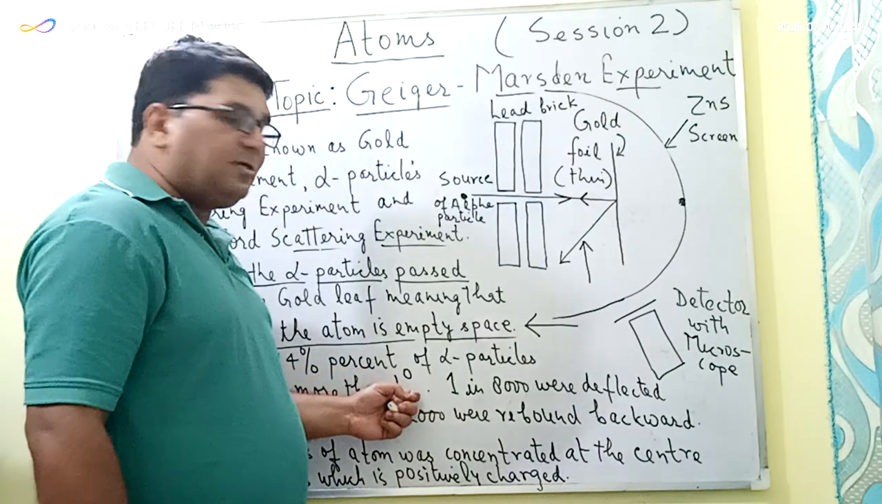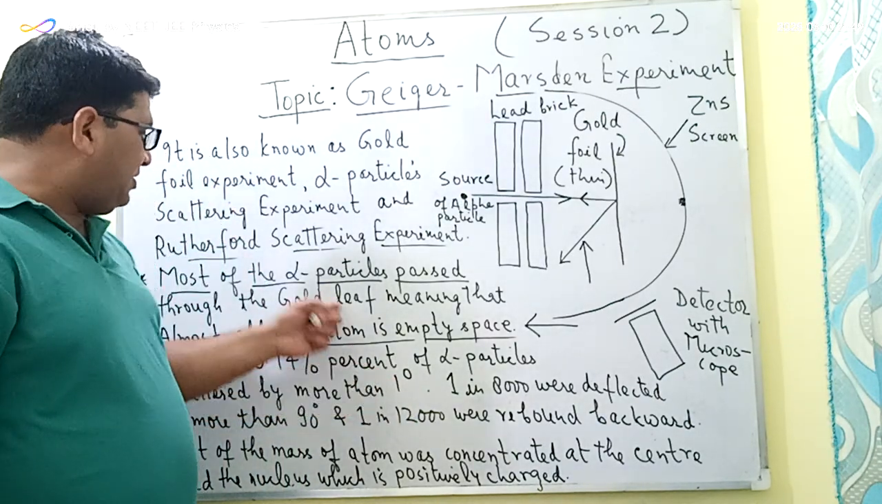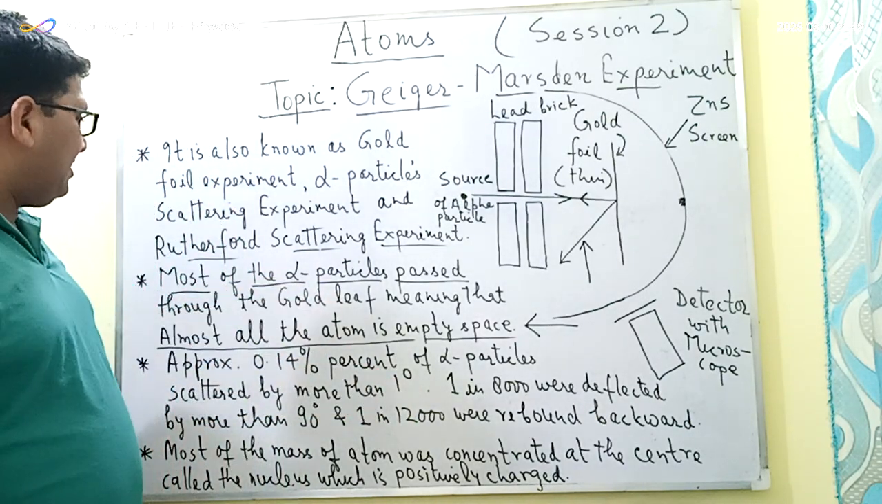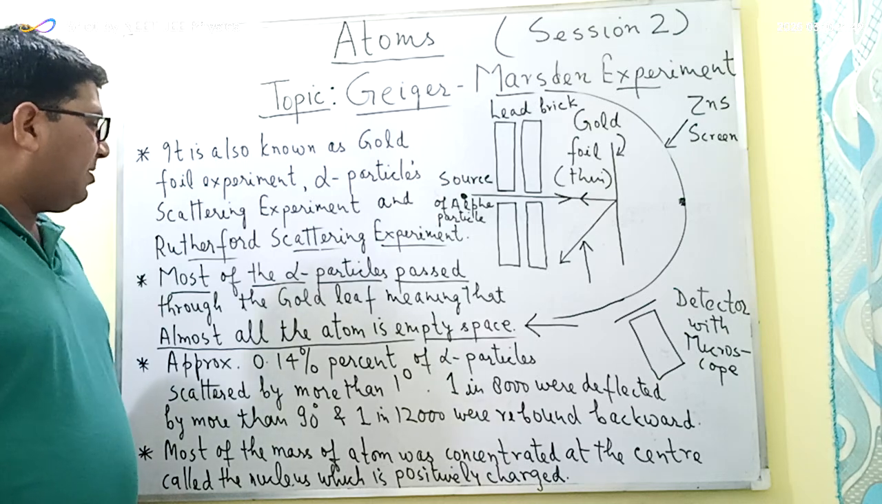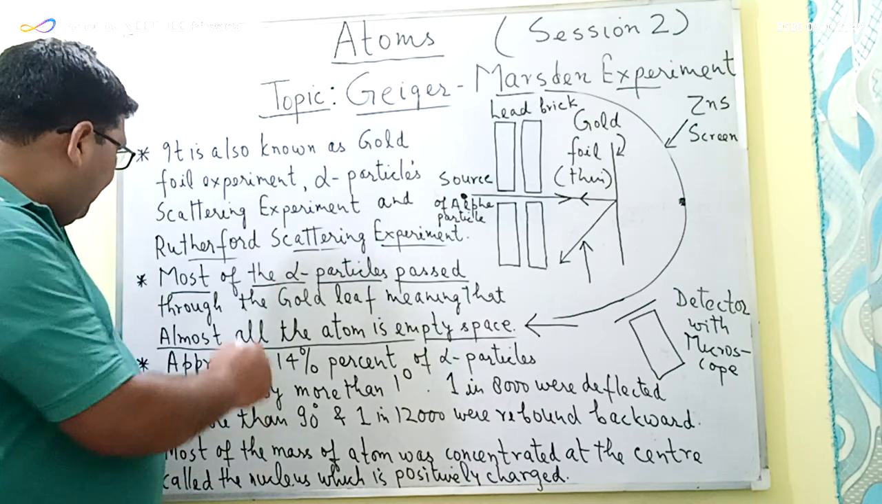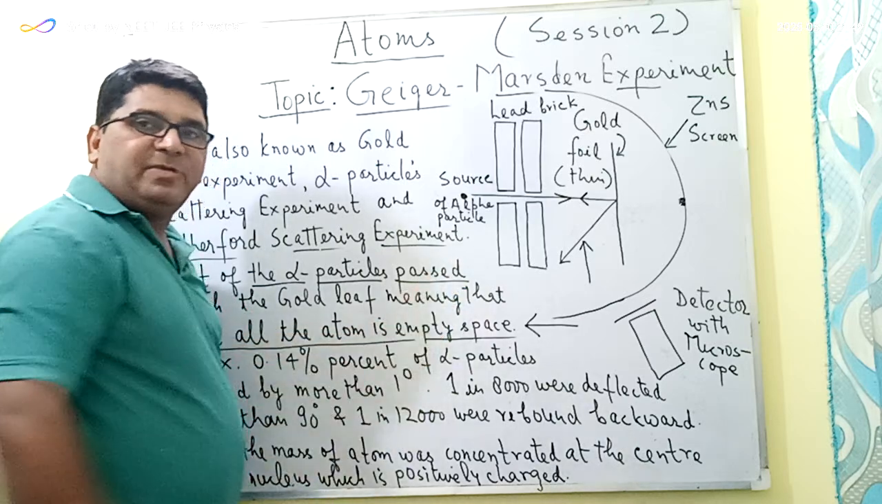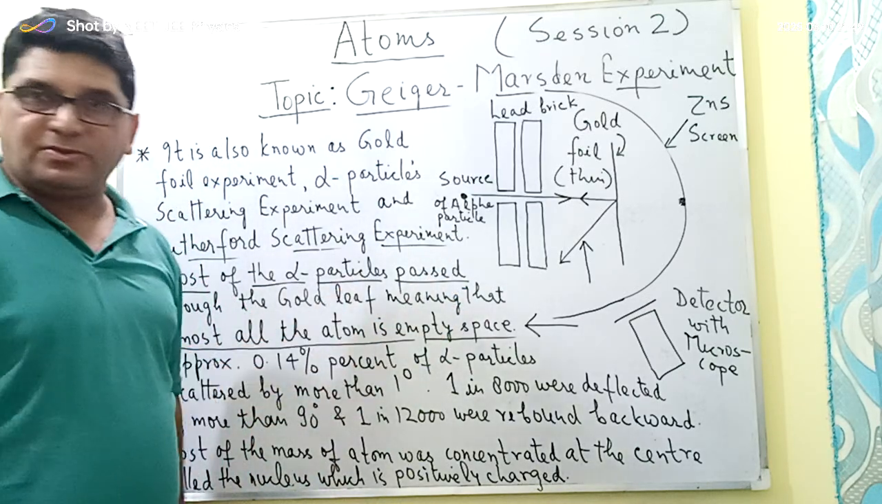more than 1 degree. So based on this observation and the first observation that most of the alpha particles were able to pass through the gold leaf, it was concluded that almost all the atom is empty space. So this is the first conclusion.